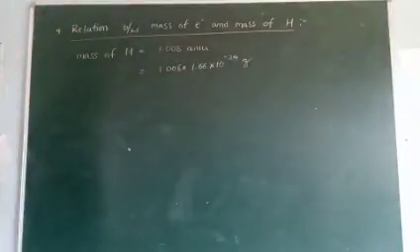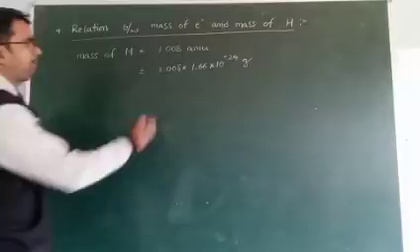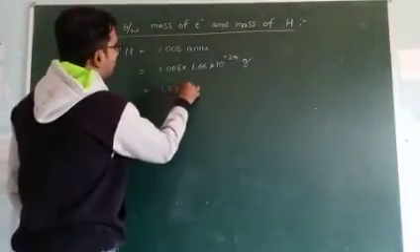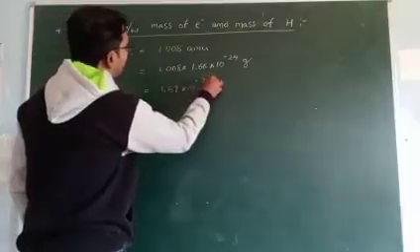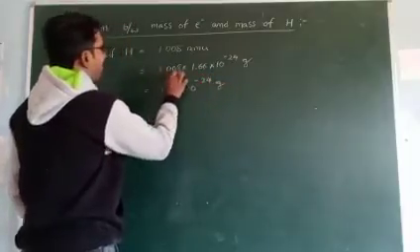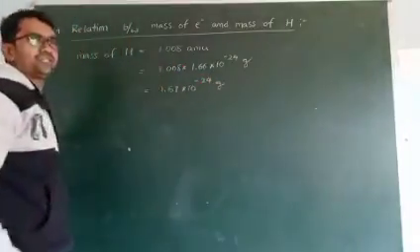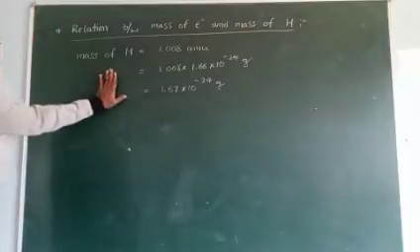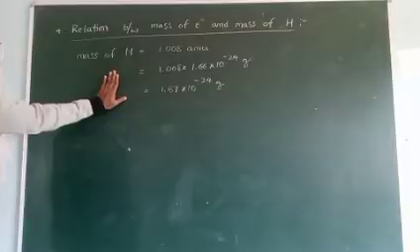Now multiplying these two, we get 1.67 into 10 to the power of minus 24 grams, because 1.008 is approximately 1. This is the mass of hydrogen value.